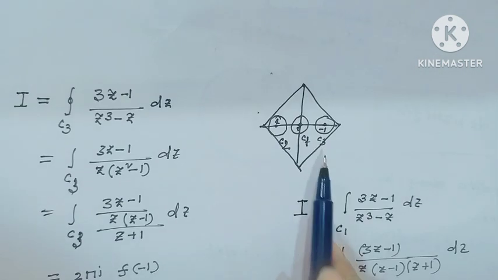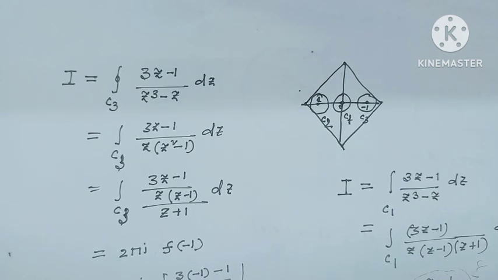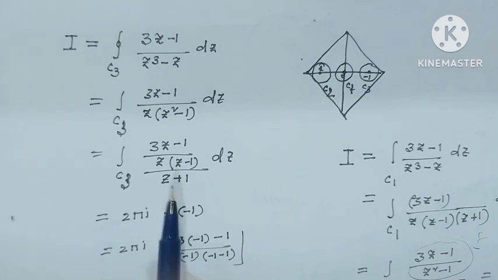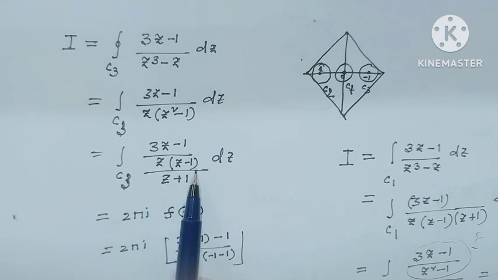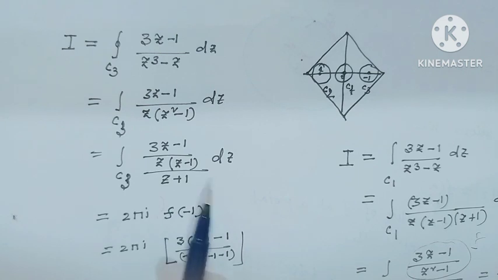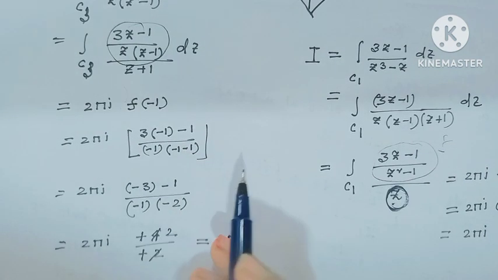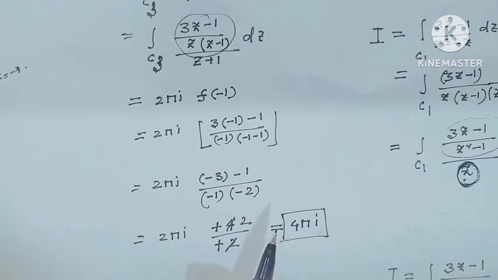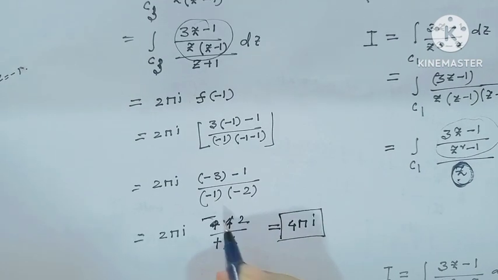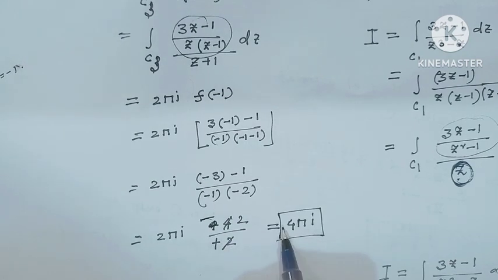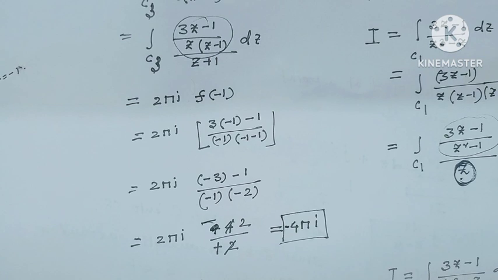And along the contour C3, since the singularity is at the point minus 1, this value would be 3z minus 1 over z times z minus 1, over z plus 1. Since this part is f, now put the value, then this value would be 2 pi i times f of minus 1. Just put the value, and after calculating, sorry, this value would be minus 4 over plus 2. That means this value would be minus 4 pi i.